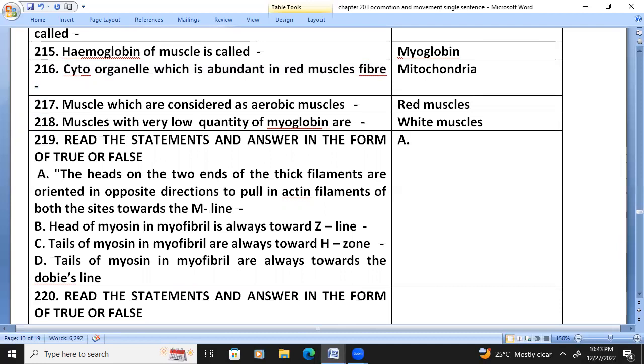Read the statements and answer in the form of true or false. A. The heads at the two ends of the thick filaments are oriented in opposite directions to pull actin filaments from both sides towards the M line. True. Head of myosin in myofibril is always towards the Z line. True. Tails of myosin in myofibril are always towards the H zone. True. Tails of myosin in myofibril are always towards the Z line. False.